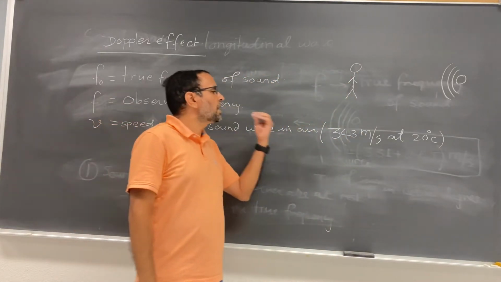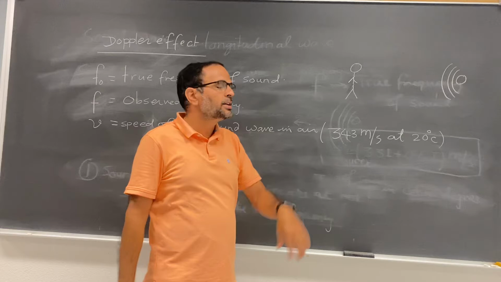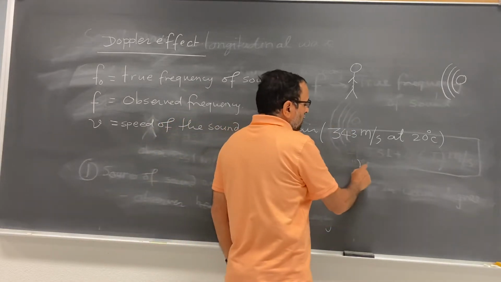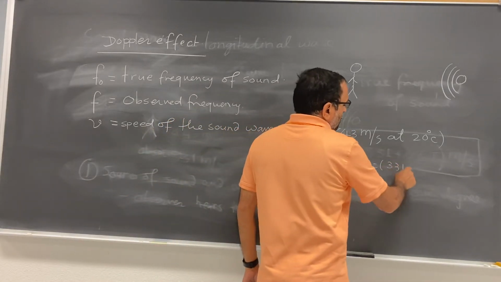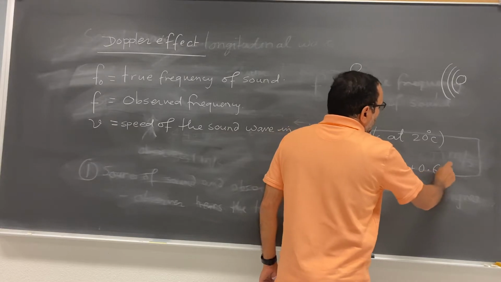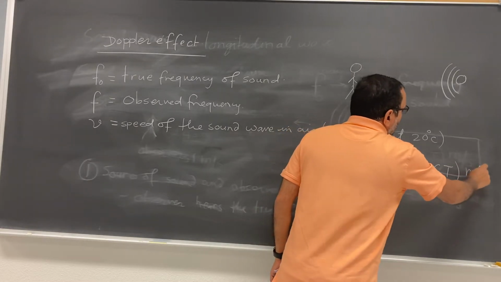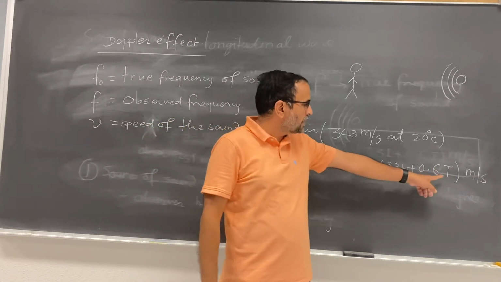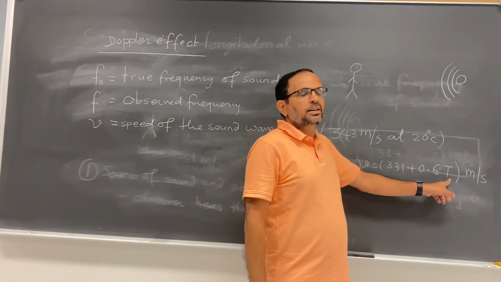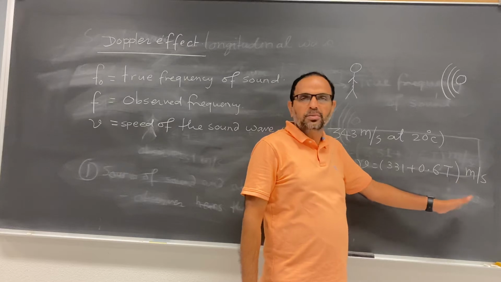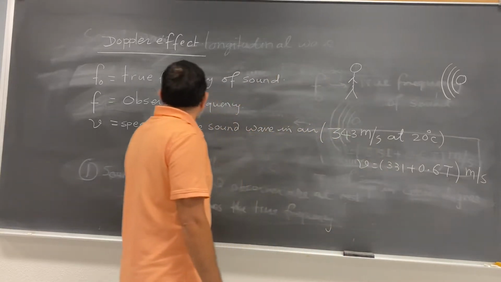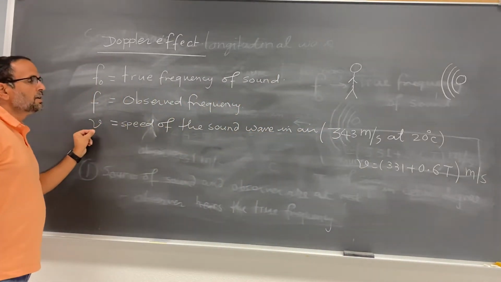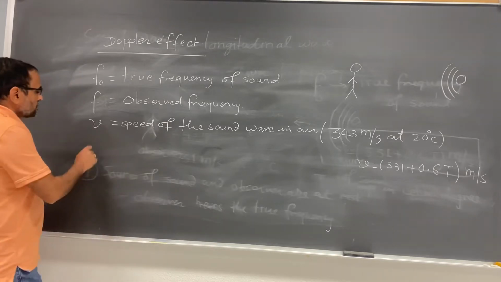If you have to figure out the speed at different temperature, I already gave you the formula. The formula is V equal to 331 plus 0.6 times temperature. This is in meter per second. If you want to calculate the speed at different temperature, plug the temperature right here: 10 degree, 15 degree, 20 degree, 25 degree, whatever. You can get the speed. Okay. So this V is the speed of the sound wave in the air.